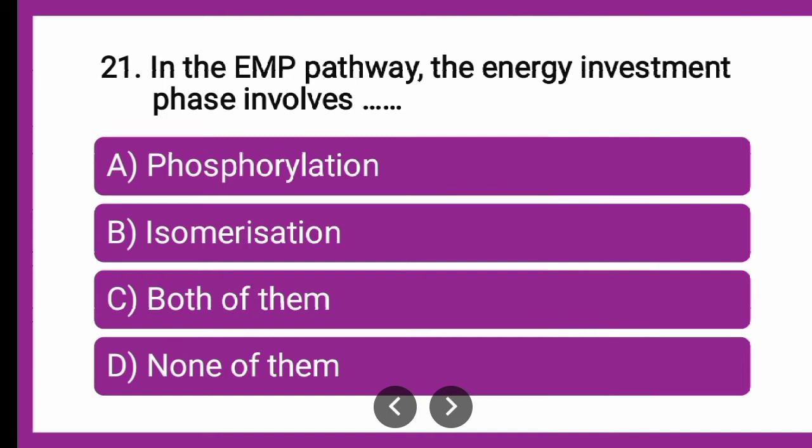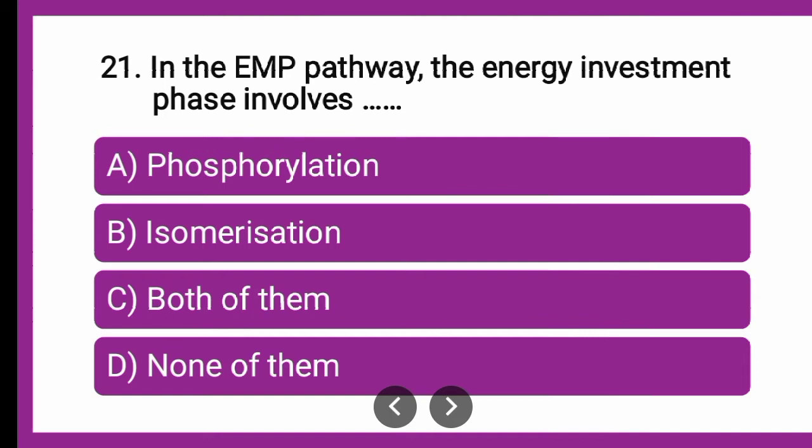So to start with the first MCQ from part 3, that is question number 21. In the EMP pathway, that is Embden-Meyerhof-Parnas pathway, the energy investment phase involves dash. The Embden-Meyerhof pathway is nothing but glycolysis only. So, energy investment phase. In the earlier part we have seen how many parts there are. There are 3 parts of glycolysis: energy investment phase, splitting phase, then energy generation phase.